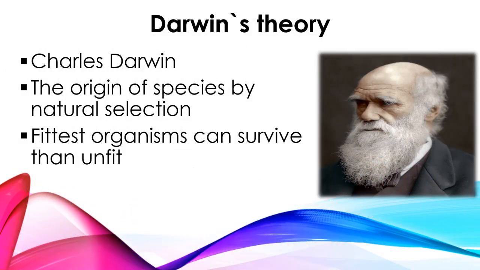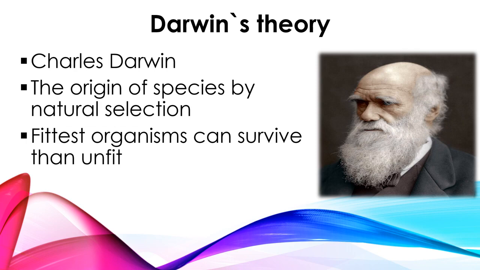Darwin's theory is given by Charles Darwin, and he published this famous book, The Origin of Species by Natural Selection, right? He traveled around the world for about 5 years and collected a lot of details regarding plants and animals, and he conducted experiments.